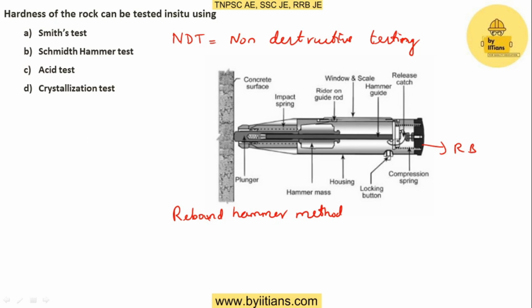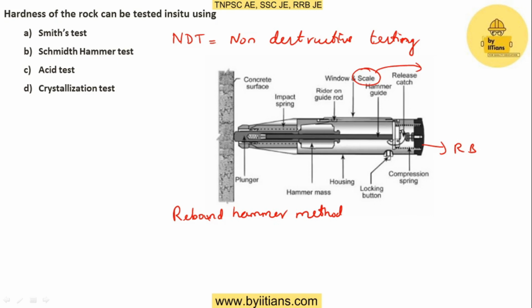From this we can find the compressive strength based on the scale. With this scale we can interpolate the compressive strength of the concrete with the help of the graph. This equipment is portable, so we can take it to the site. Also we can do it in the lab.